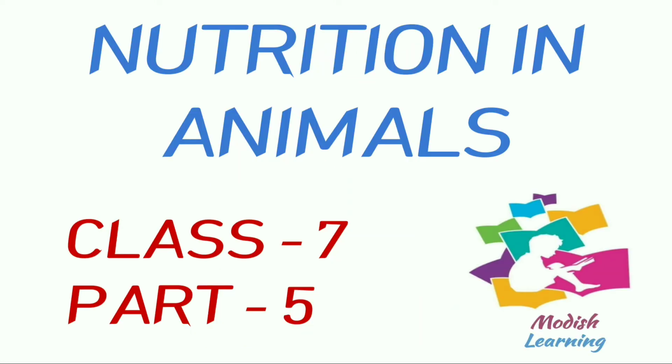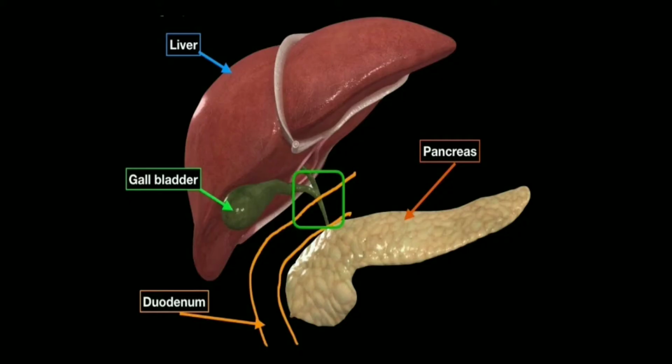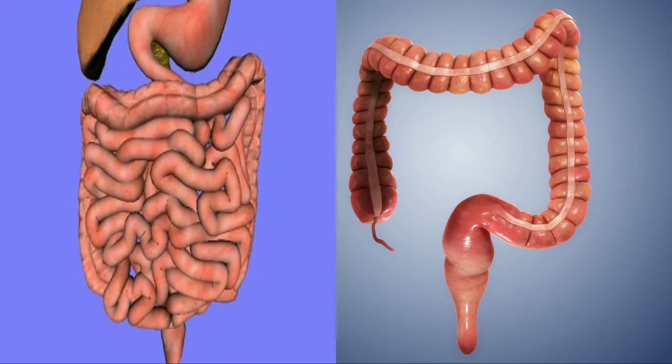In this video, we will be learning the last part of the lesson Nutrition in Plants of class 7th. In the previous video, we had studied about liver, gallbladder, pancreas, small intestine and large intestine. Now, let us study about digestion in grass-eating animals.